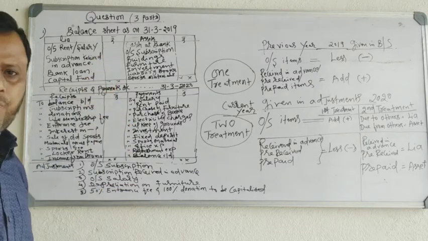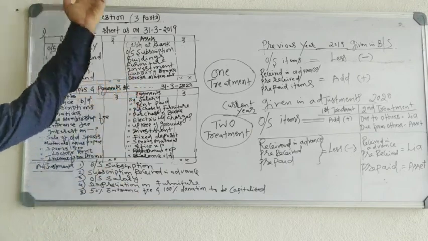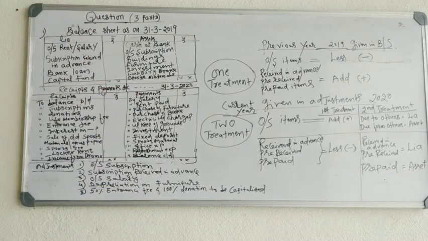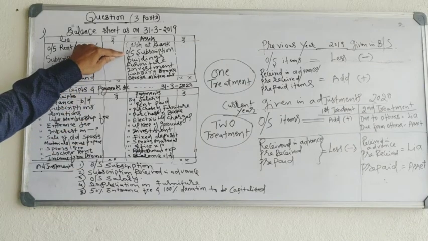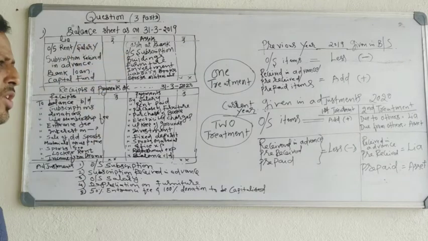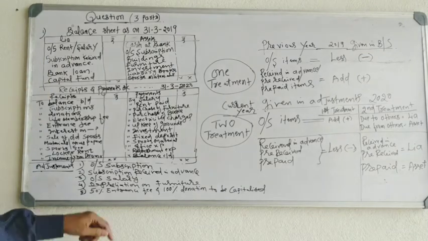You have cash at bank. This is last year balance. Now you have outstanding subscription. Outstanding subscription means the subscription you have to receive.